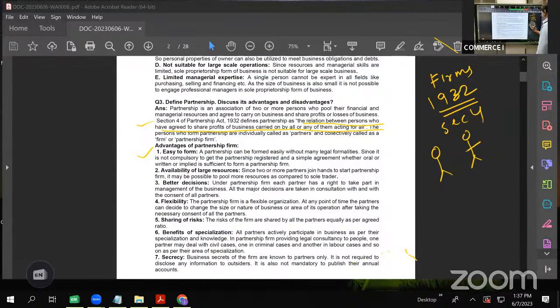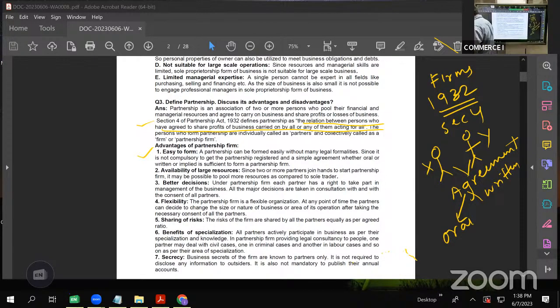Suppose there are two persons, X and Y, who both want to start a partnership firm. They have to have an agreement. That is an essential feature of any partnership firm. This agreement can be either oral or written. There is no compulsion that the agreement should be written. It has to have an agreement, either oral or written. But if it is written, it is always good. Any agreement should be written. That is always good.